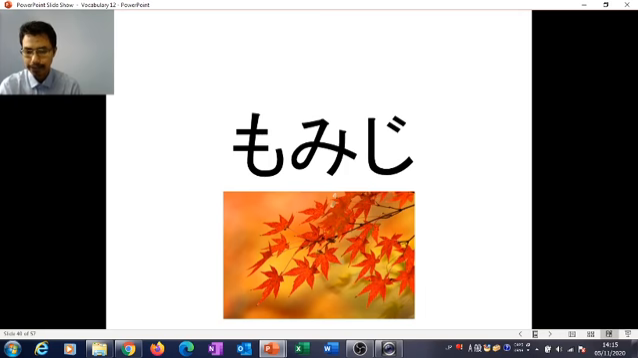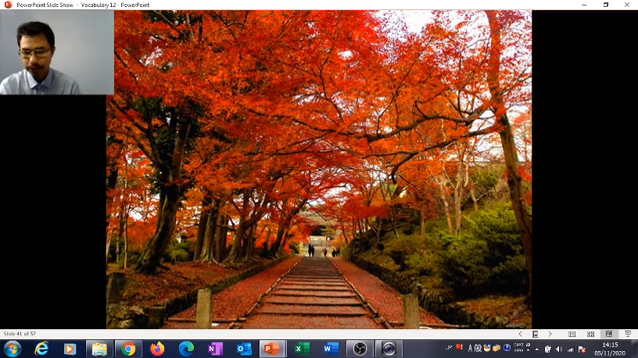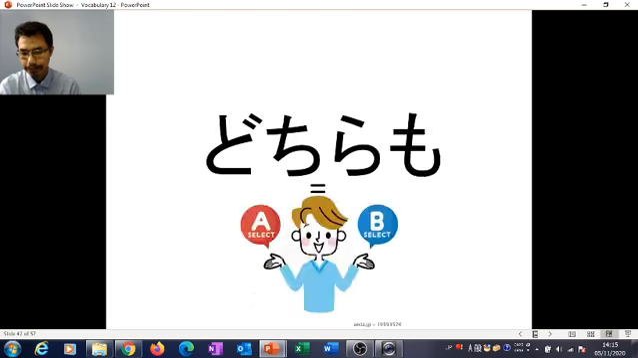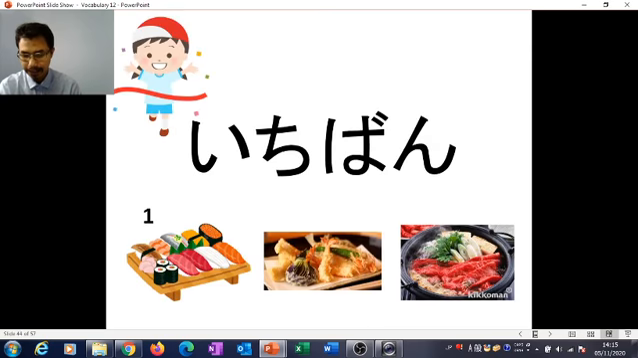And momiji is the red maple leaf in autumn. This is one of the pictures for autumn. And then the next one is dochira. The meaning is which one between two things. If you want to say both, you can use the particle mo, dochira mo. Ichiban means the most.